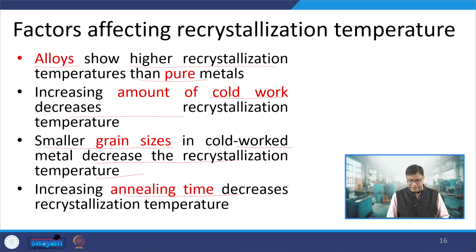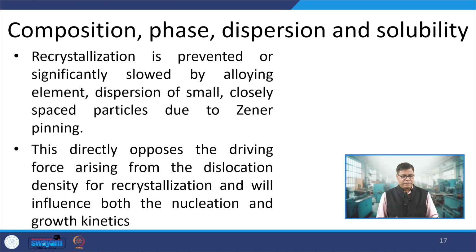Finer grain size in cold worked metal decreases the recrystallization temperature, and increasing the annealing time decreases the recrystallization temperature. So, the composition, the grain size, the extent of the deformation which has been induced, and the strain energy stored in the metal, these factors affect the recrystallization temperature. Likewise, increasing annealing time decreases the recrystallization temperature.